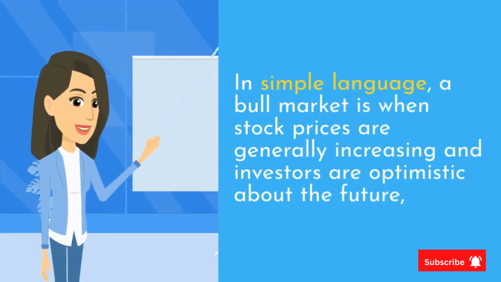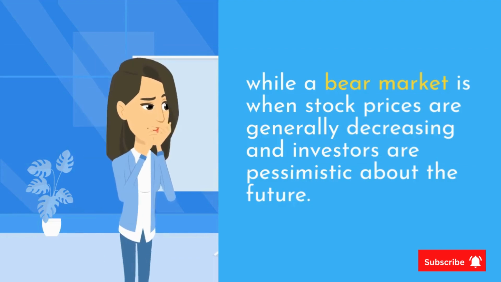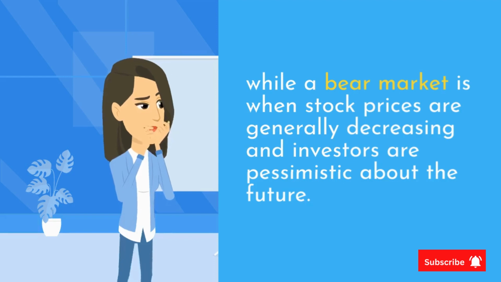In simple language, a bull market is when stock prices are generally increasing and investors are optimistic about the future, while a bear market is when stock prices are generally decreasing and investors are pessimistic about the future.